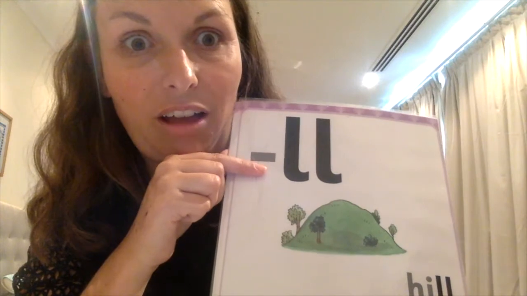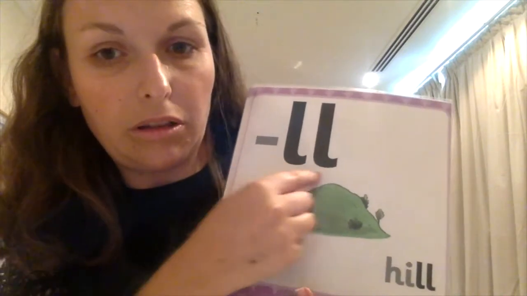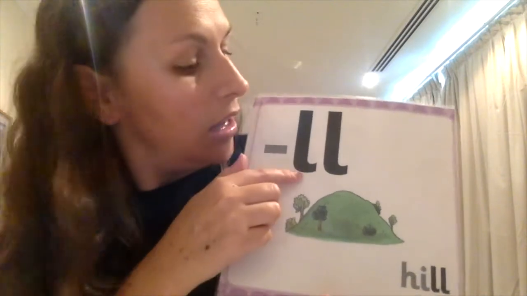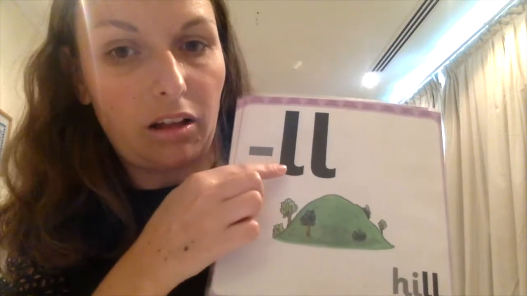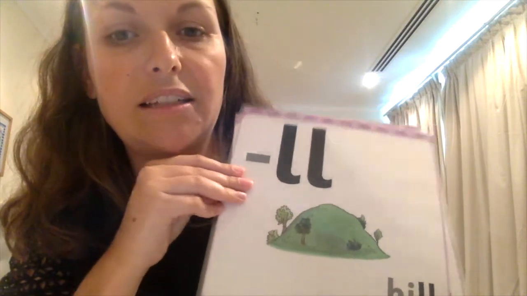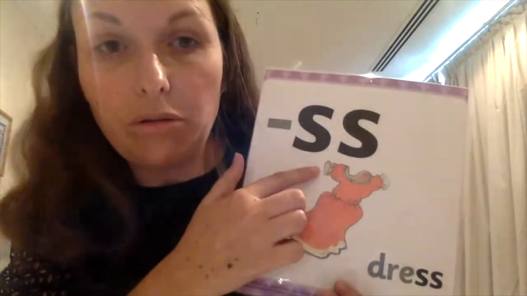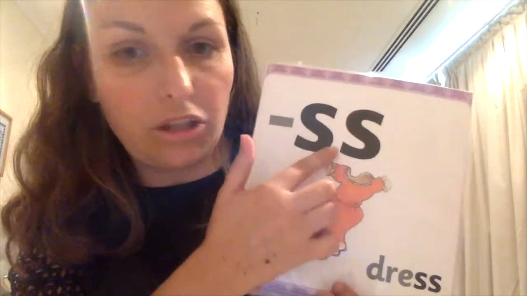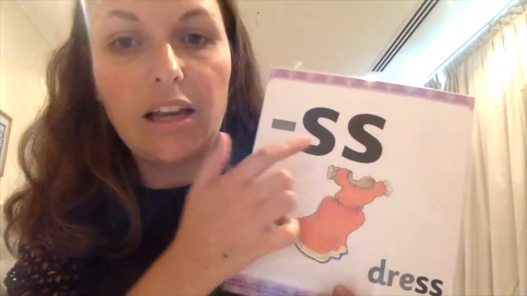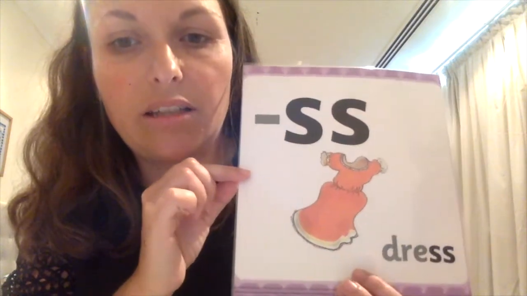Another digraph. Oh my goodness, there's so many digraphs today. Two L's together. The letters are L and L, and the sound is L. Another digraph as well. Two letters, S and S. The letters are S and S, and the sound is S